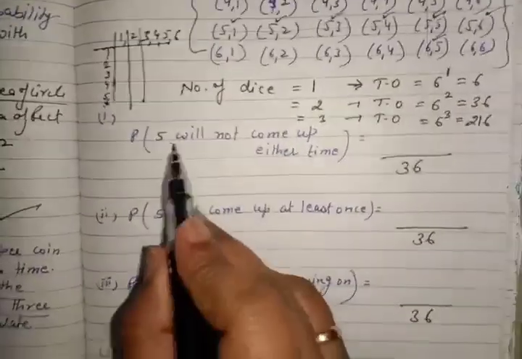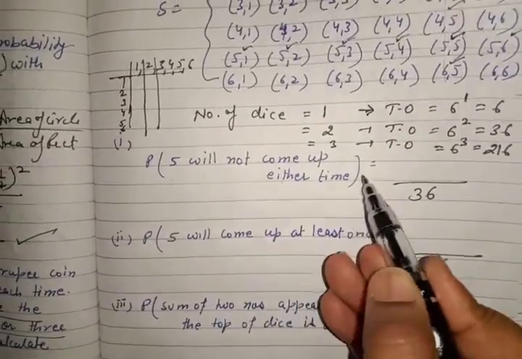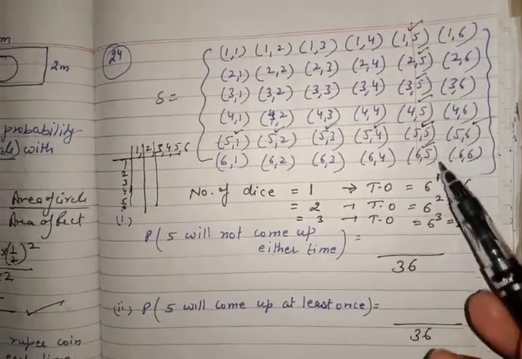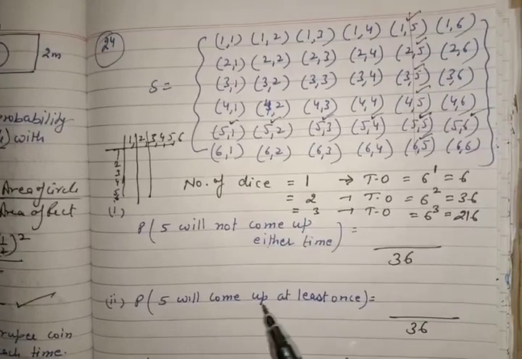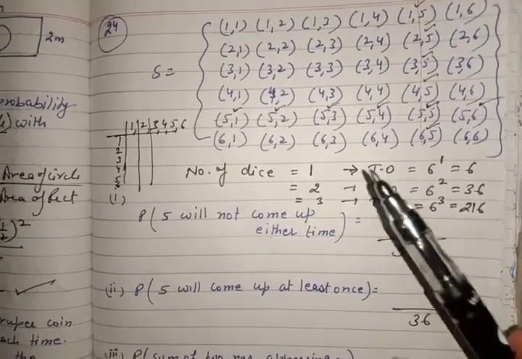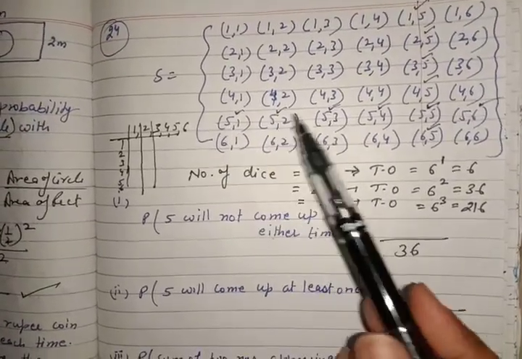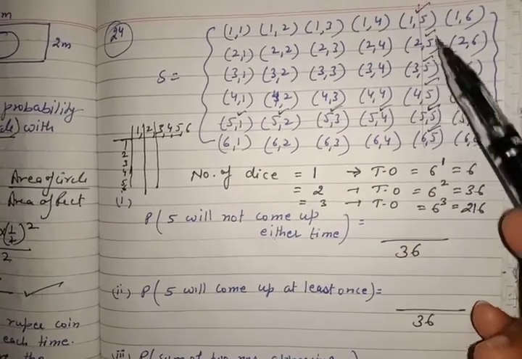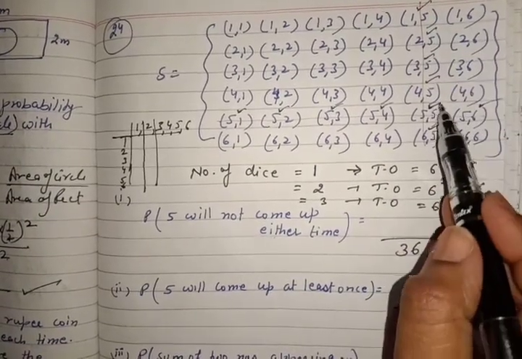5 will not come up either time, but in these, the red mark I have marked, 5 comes. 5 will come up at least once. Just count how many are these. 1, 2, 3, 4, 5, 6, 7, 8, 9, 10, 11, 12. But I have counted this twice.